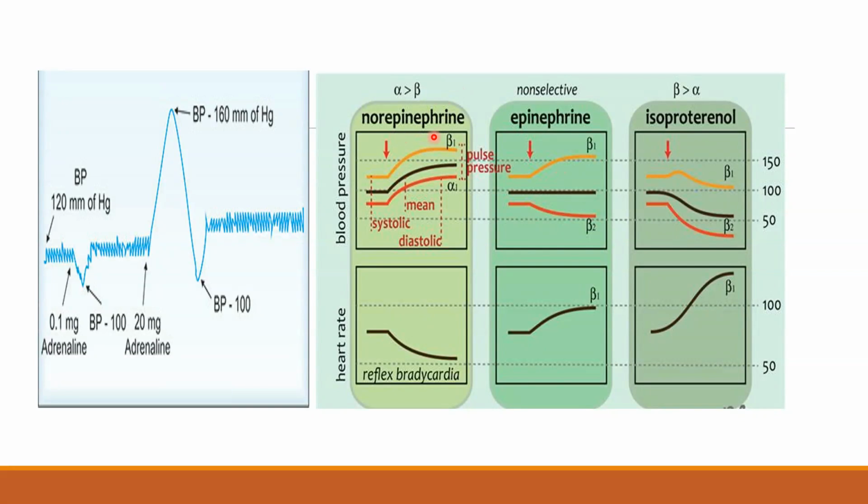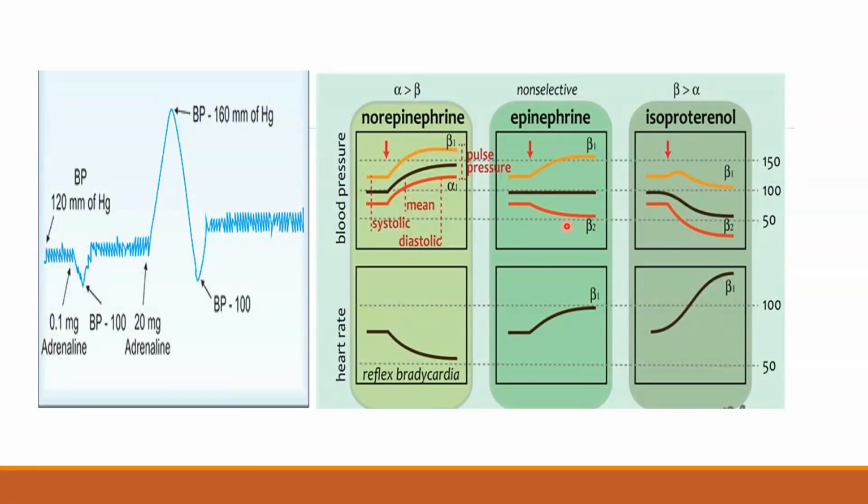Applying the same knowledge to norepinephrine, where the action is limited to alpha 1, alpha 2, and beta 1 receptors. Beta 1 present in the heart is responsible for increased heart rate, force of contraction. Alpha 1, because of its vasoconstriction, causes increase in blood pressure. Because of continuous and sustained increase in blood pressure, there will be reflex bradycardia for norepinephrine.